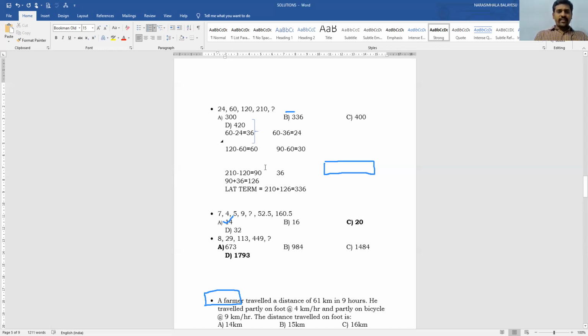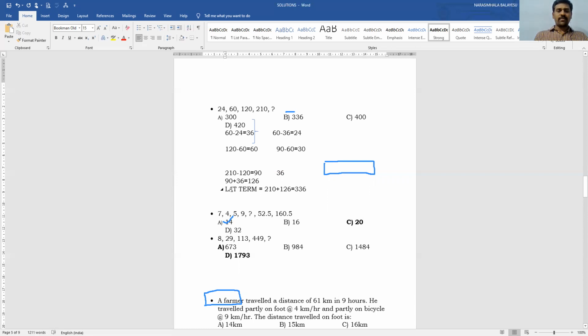So we have to identify that relation. So what we have to do? We are going for the second level, finding the difference between 60 and 36, and the difference 90 minus 30, 60. Then we are able to find 24 plus 6, 30. Then plus 6 if I add, the value becomes 36. So for this 90 difference, what do I have to add? 36. 90 plus 36 is equal to 126.